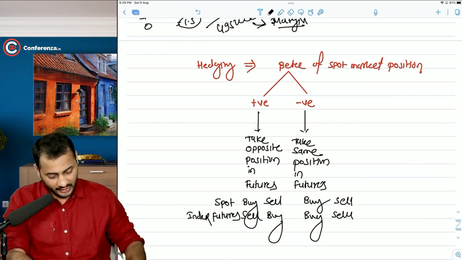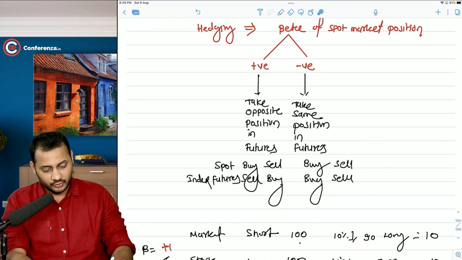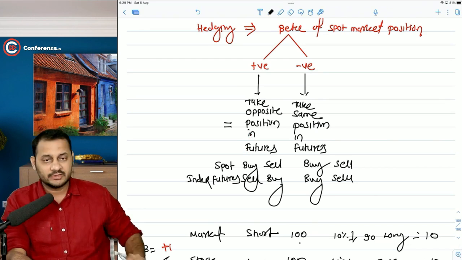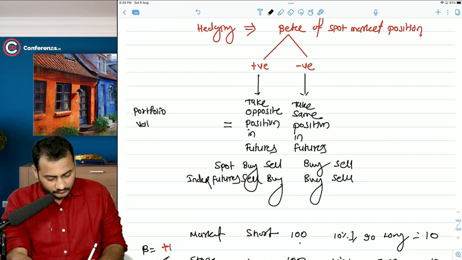See, what happens is, you need to take the opposite position in futures. So what should be the amount of this position? It is nothing but the portfolio value multiplied by the risk to be reduced.